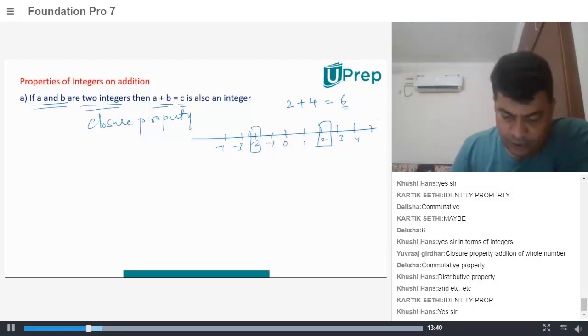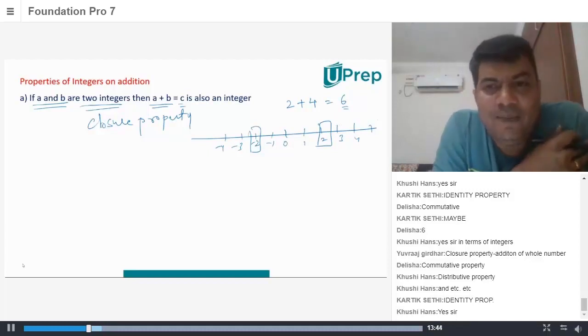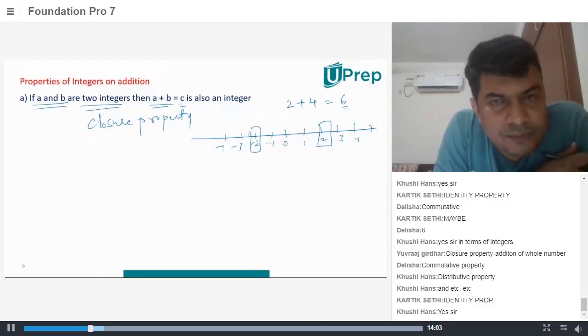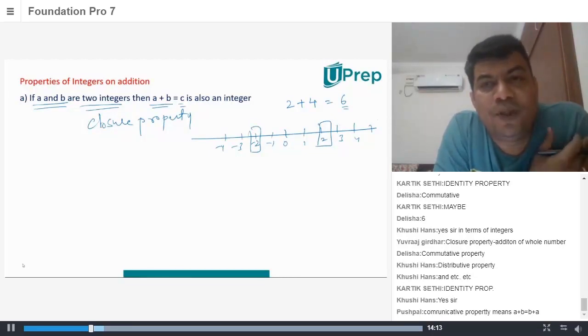Don't worry. So now let's look at associative property. Yes, anyone can tell me what is an associative property? Who wants to go first? I think Yuvraj wants to say. Let me give a chance to Yuvraj. Yuvraj Girdhar, go ahead. So the sum of 3 or more integers does not depend on the grouping of the integers. Very good. Does not depend on the grouping of the integers.